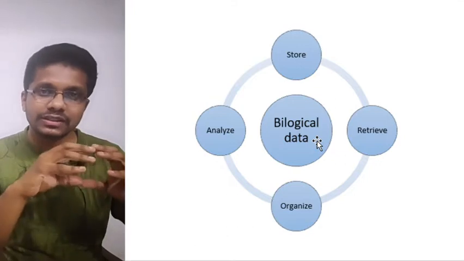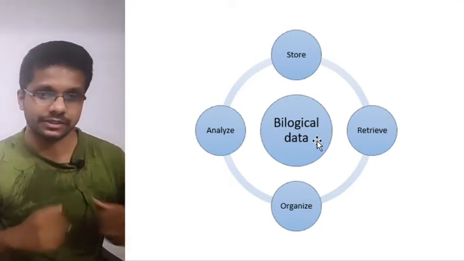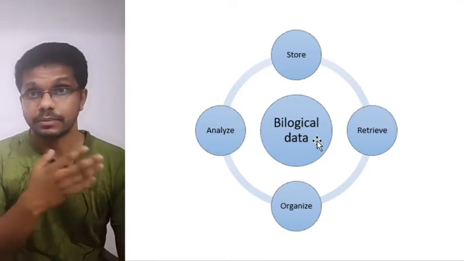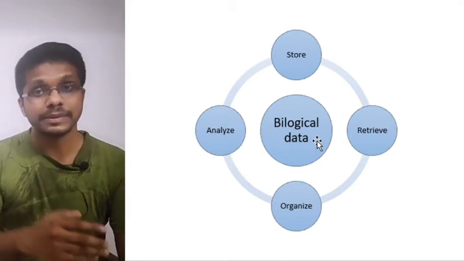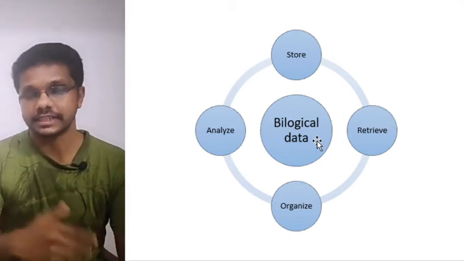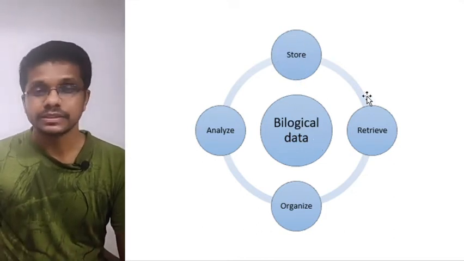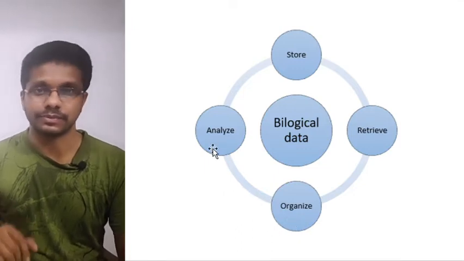So there is a relationship between these three: sequence, structure, and function. And this biological data can be sequence data of a protein, DNA, or RNA, maybe structure of a protein or RNA or DNA. So this data can be stored, retrieved, organized, or analyzed using bioinformatics.